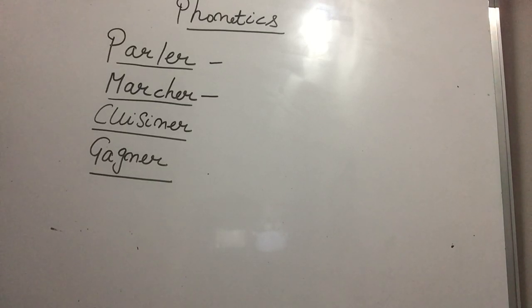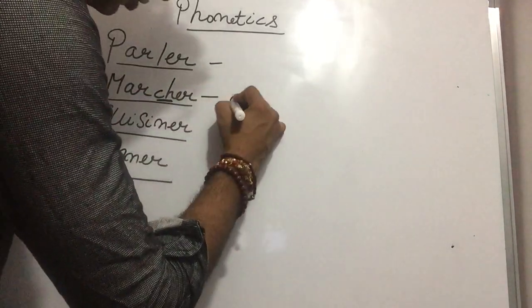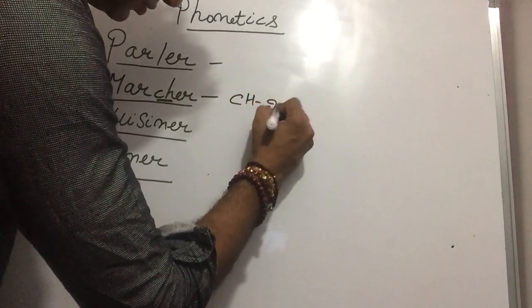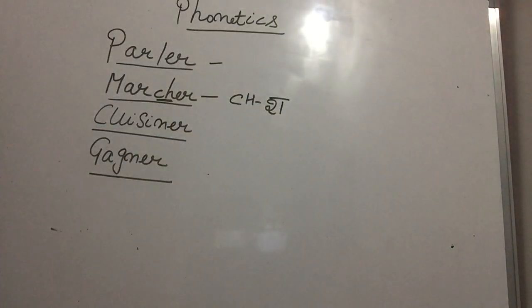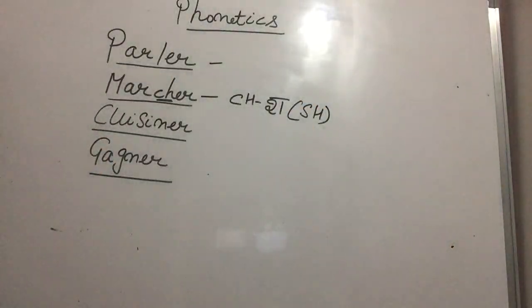A means... marche. Very good. Marche. Because the CH sound is sh. Sure, marche. Very good. Très bien. Marche is to walk. Marche is to walk. Here we have the CH sound, which is the sh sound. Is that clear to you? Okay. So tell me the next word, Paji. Read the next word.